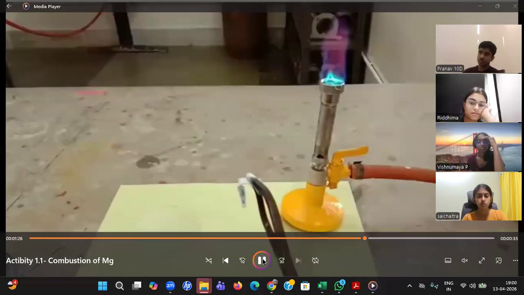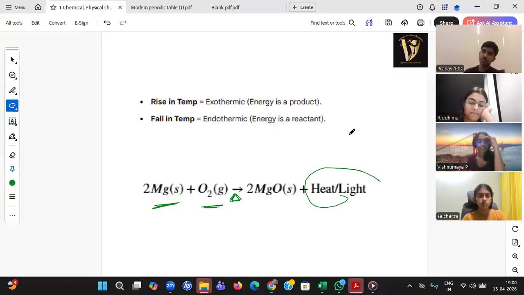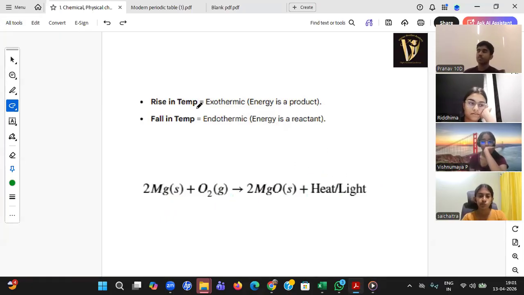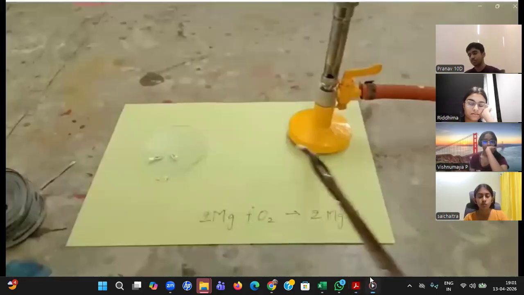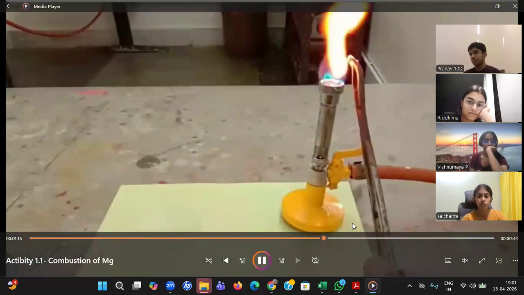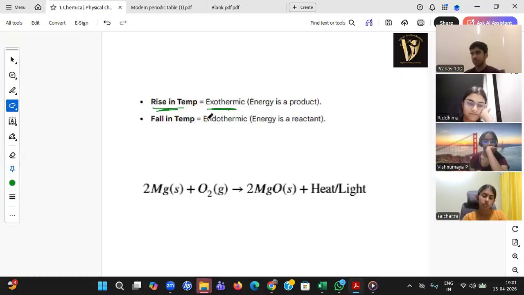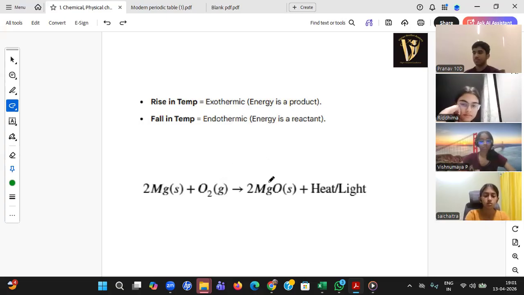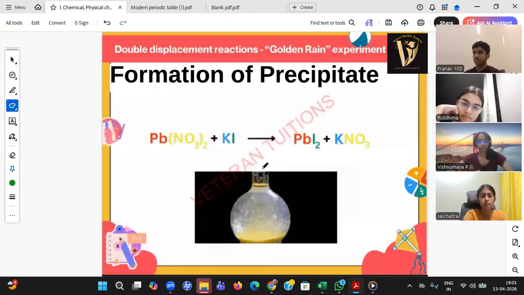So whenever you are able to see a very large amount of heat coming outside or being taken inside, you can say it is a chemical reaction. Just now you can see the heat came outside. So we call it exothermic, beta. Exothermic, exiting, going outside. If we are giving heat, that is endothermic. Like if you are cooking food, we are giving heat to that food, that's an endothermic chemical reaction. Understood? Vishnumaya, are you following? Any doubt, beta, till here? No, sir. I'm following.